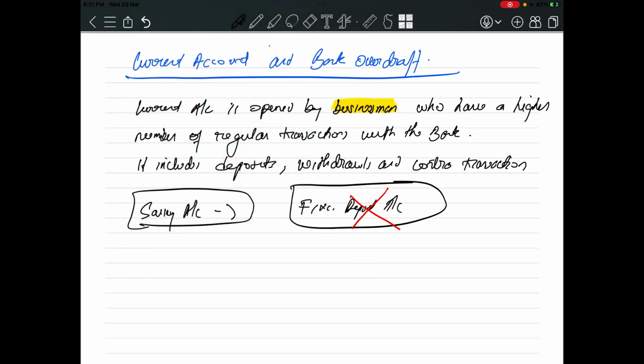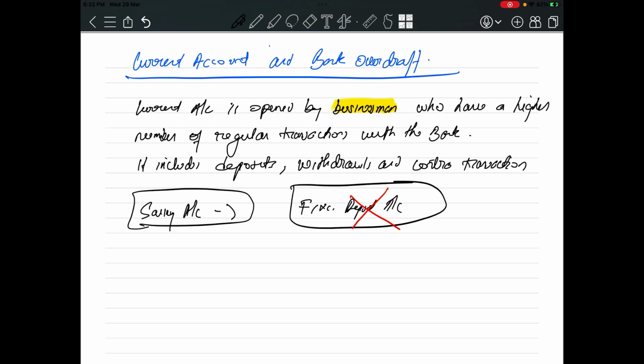Now you ask your parents, do you have any bank account? They will say, yeah, we have a bank account in SBI or any other bank. So that will be called a saving bank account, where they get their salaries and from where they withdraw the money. If your parents are not into business, they will not be able to open a current account.